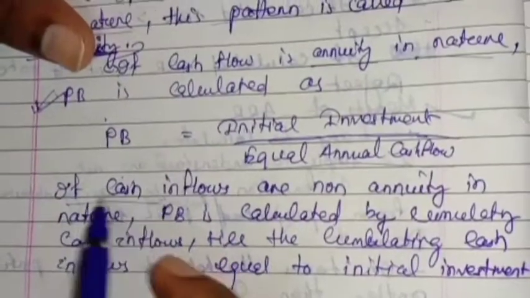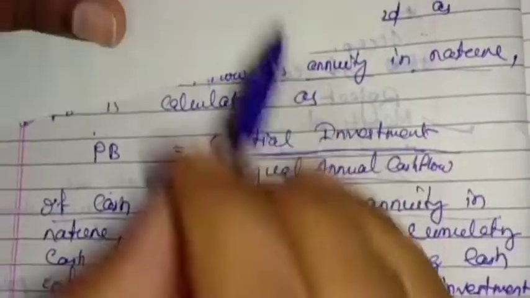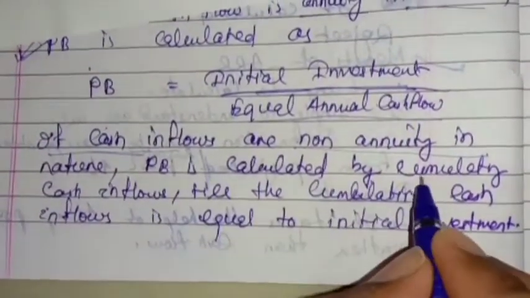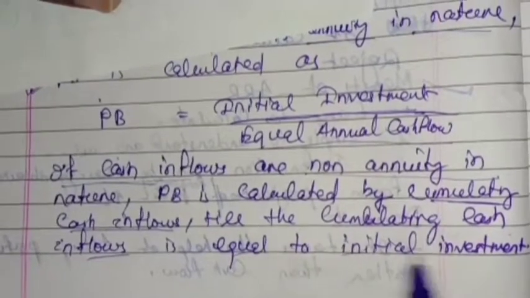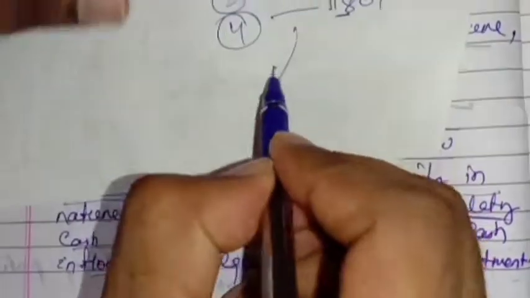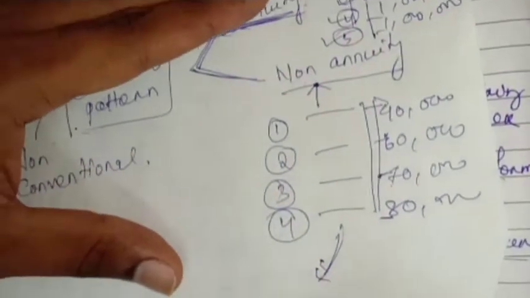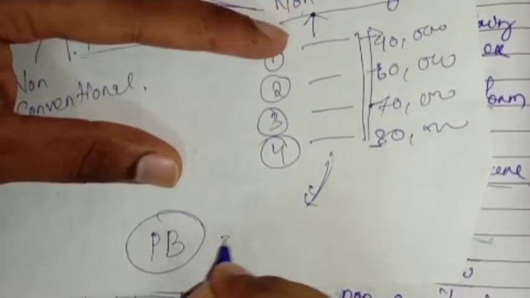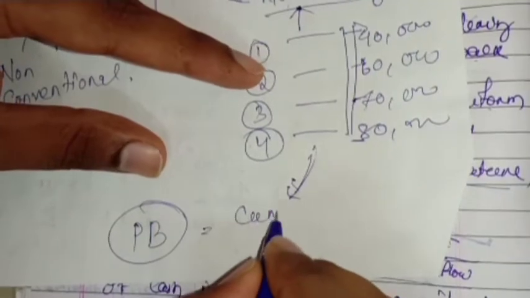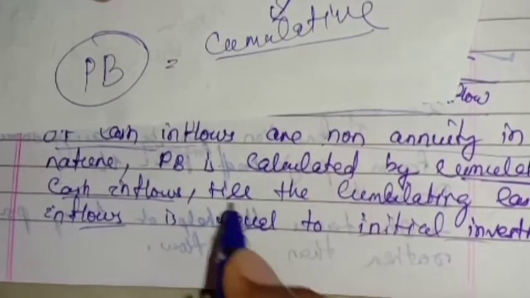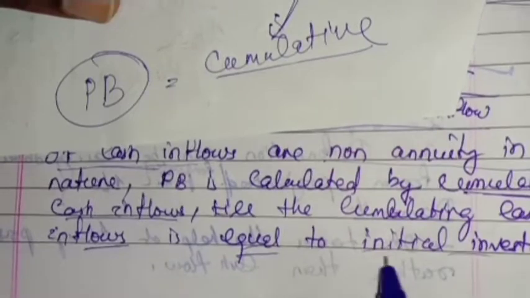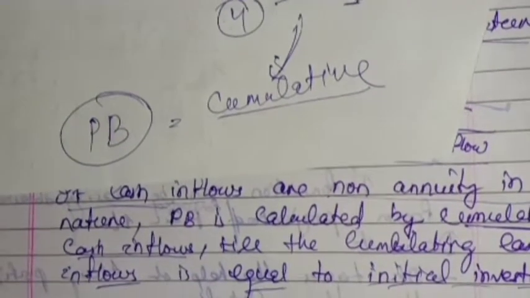If the cash inflows are non-annuity in nature, that means they are unequal, how will you calculate the payback period? It is calculated by cumulating the cash inflows till the accumulated cash inflow is equal to the initial investment. If the cash flow is non-annuity in nature, then we calculate the payback period in a cumulative way. Let us see how. We accumulate till the accumulated cash inflow is equal to the initial investment. Okay, see here.